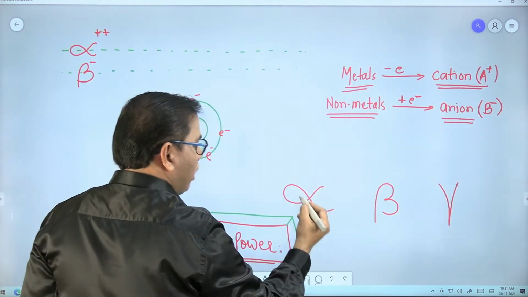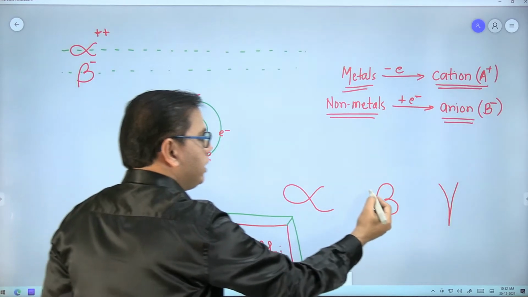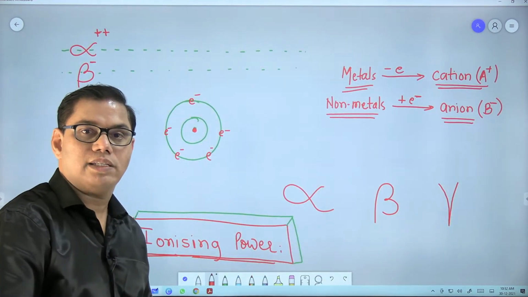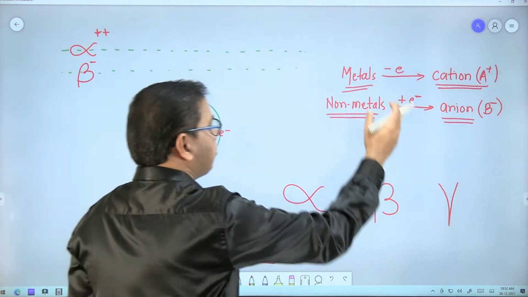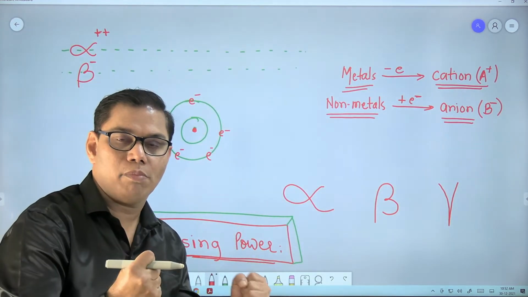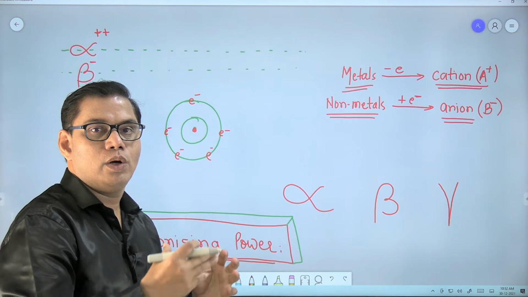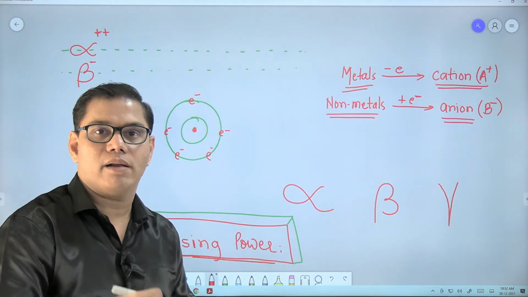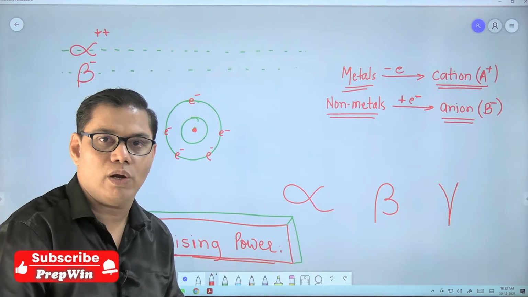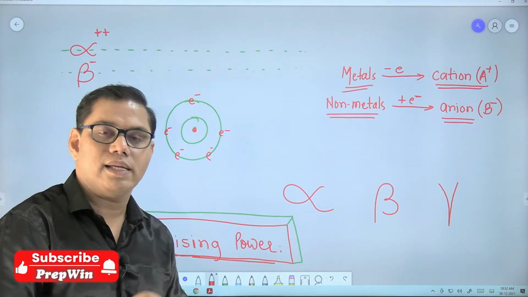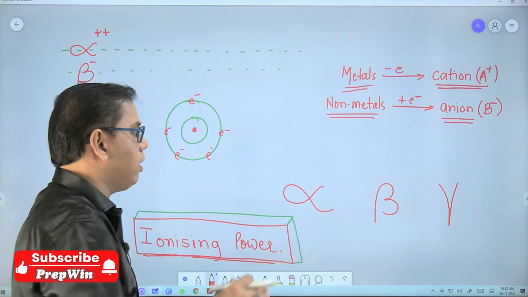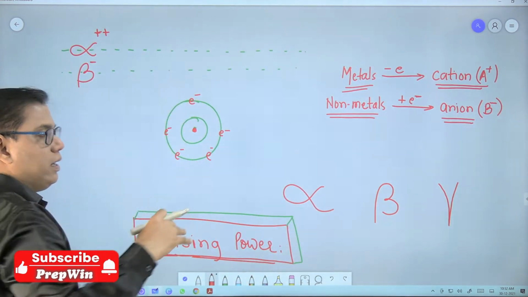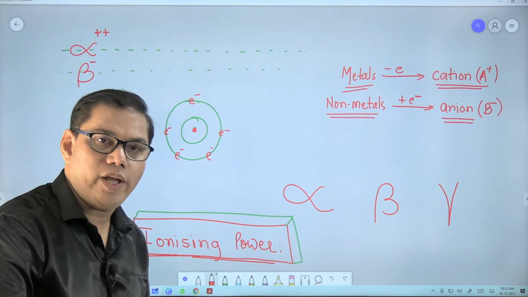So we are going to compare among the alpha, beta and gamma particles, or among these radiations, which has the maximum ionizing power, which has maximum or minimum power to convert an atom into an ion, either by gaining or by losing an electron. So here gaining of electrons is not possible, but these particles can convert an atom into an ion by removing electrons.